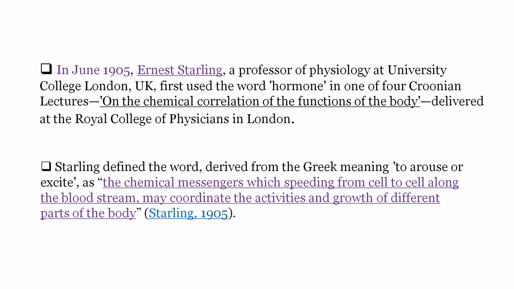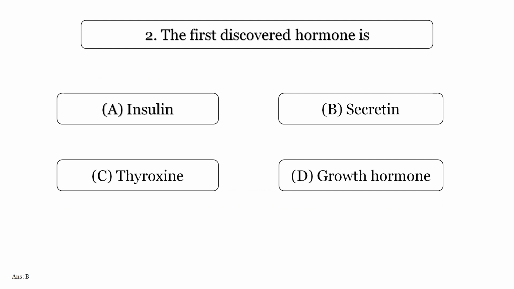Starling, 1905. The first discovered hormone is? Option A, Insulin. Option B, Secretin. Option C, Thyroxine. Option D, Growth hormone. Answer is option B, Secretin.